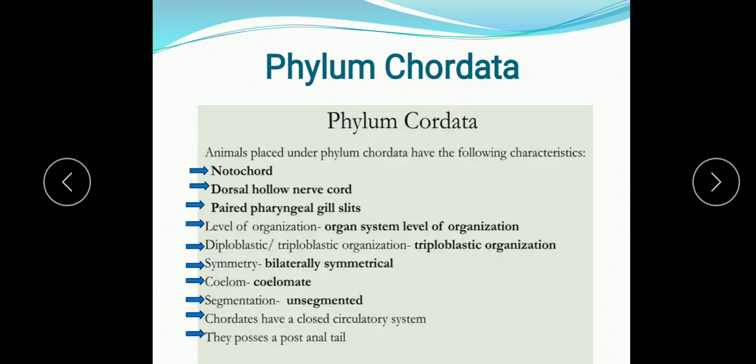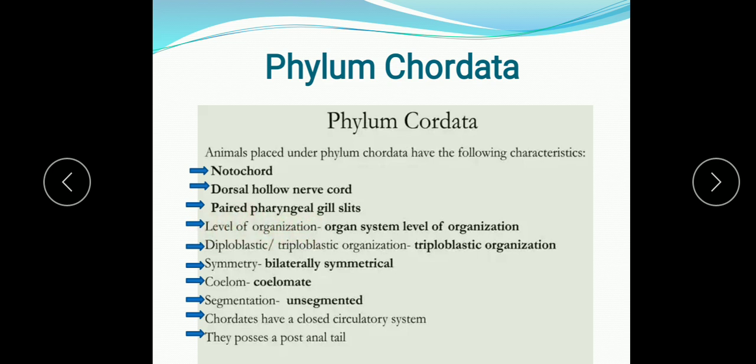Phylum Chordata has the following characteristic features. What are the characteristic features? They possess notochord, a dorsal hollow nerve cord, and paired pharyngeal gill slits. So gills are present. All these three features are present at some stage of their life. And notochord is the structure which further develops into the vertebral column in the vertebrates.